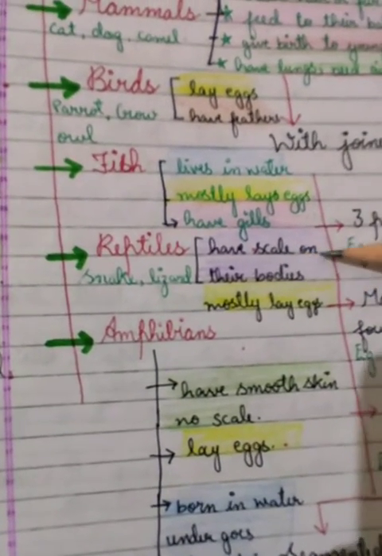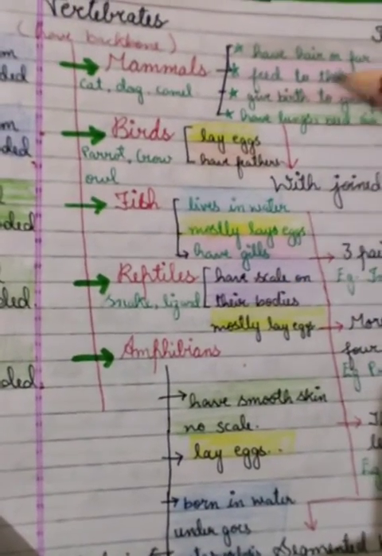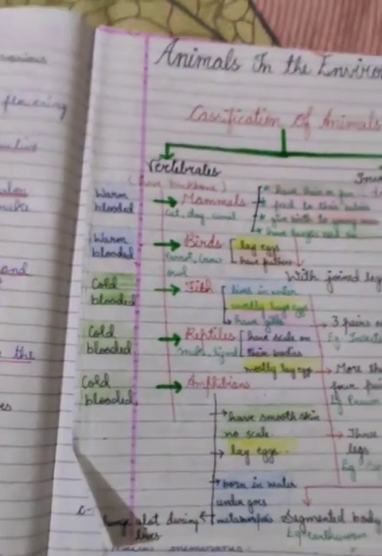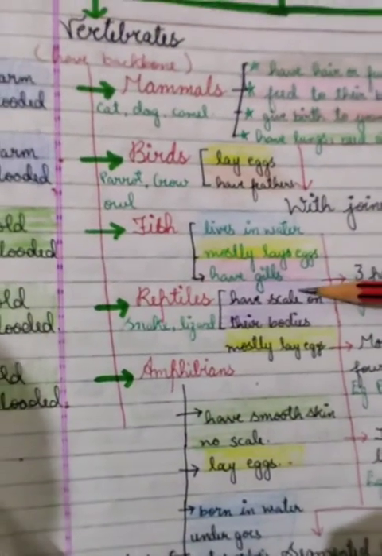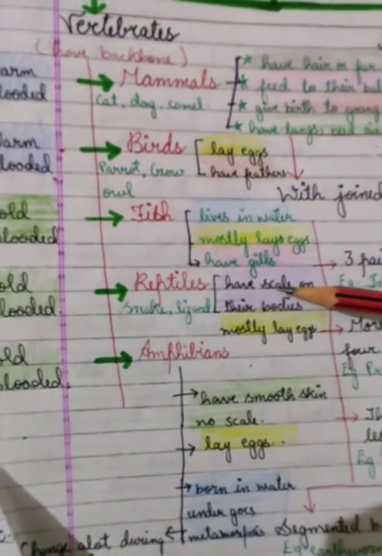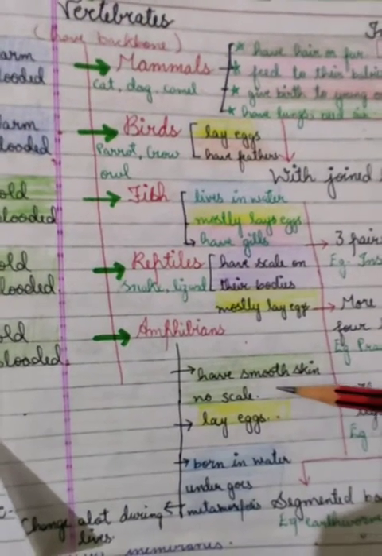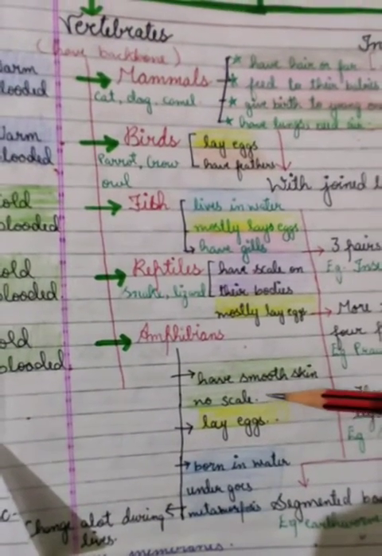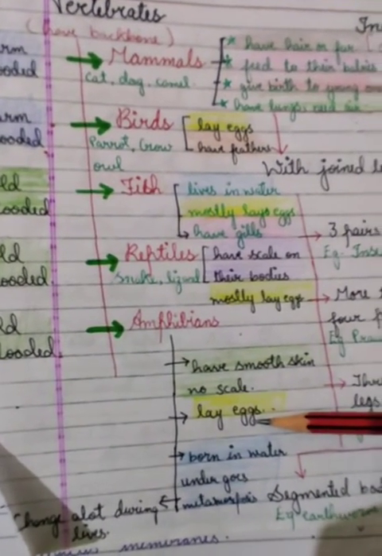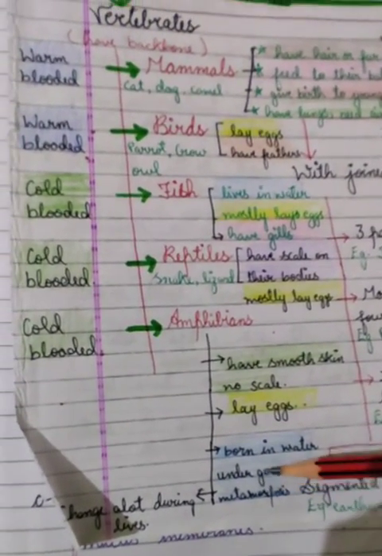Reptiles have scales on their bodies. They have scaly skin. Mammals have fur. Fish lay eggs. Birds have feathers, and reptiles have scales on their skin. This is the special feature of a reptile. Amphibians have smooth skin, no scale, no fur, no feather. Amphibians lay eggs. They are born in water and undergo metamorphosis, which means they change a lot during their lives.